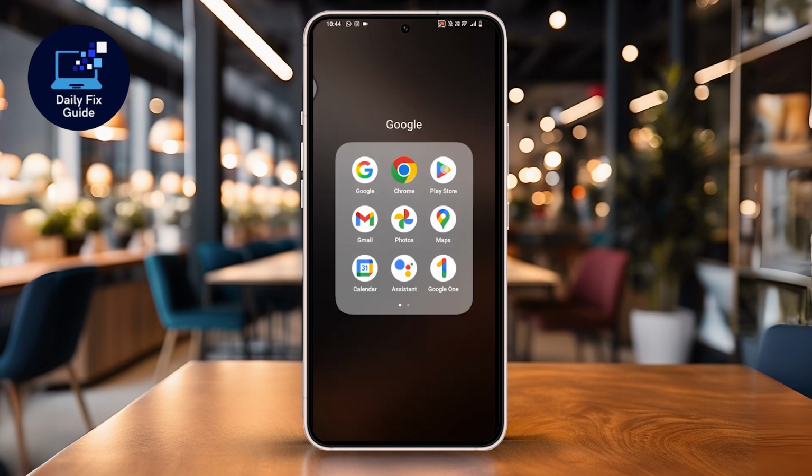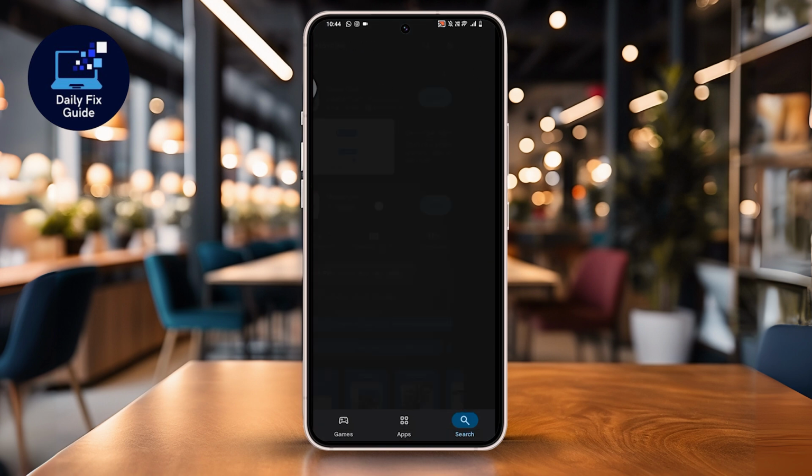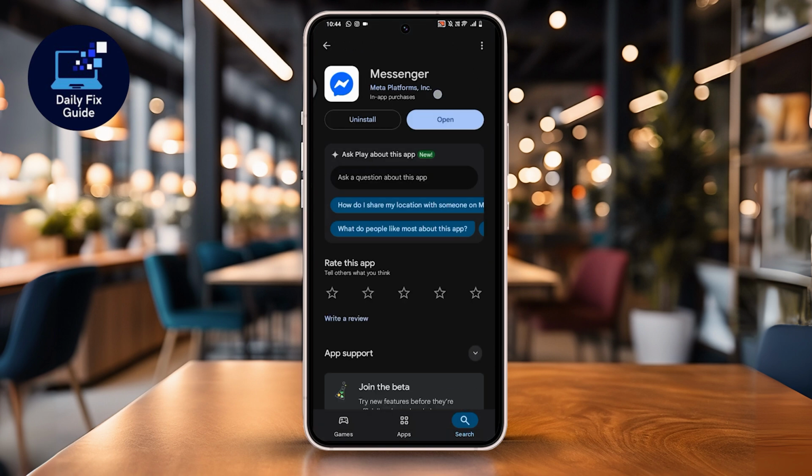Then go back and open the Play Store. Now search for Messenger and tap on it. Make sure the app is updated to the latest version, as outdated versions can cause bugs and sound issues.